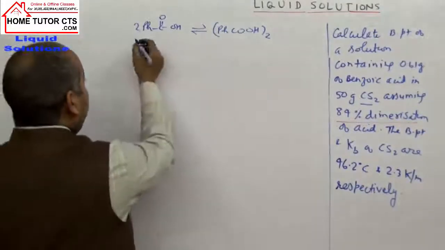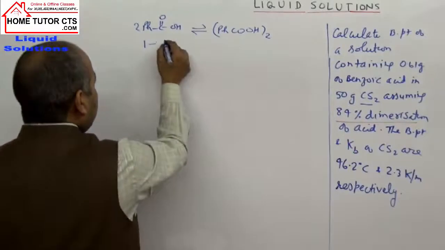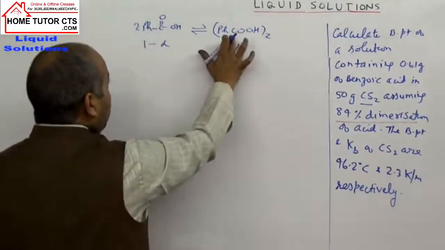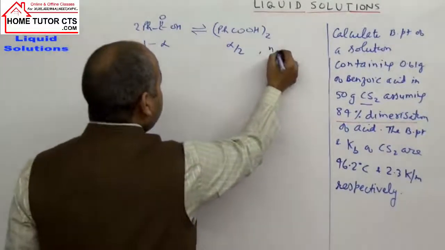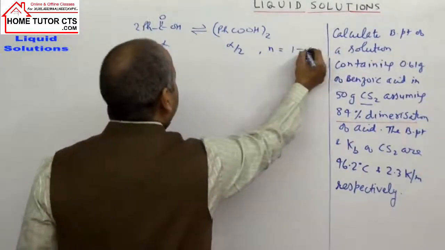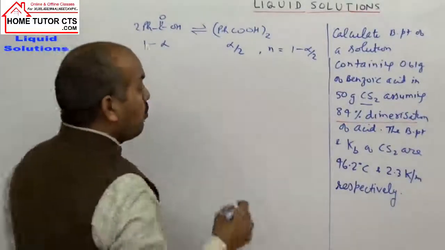So in this case, if we take 1 mole initial, alpha mole is dimerized. Then I write 2 moles give 1 mole. So alpha moles give alpha by 2 moles. What is mole observed here? This plus this is 1 minus alpha by 2. Now alpha given is 84% or 0.84.